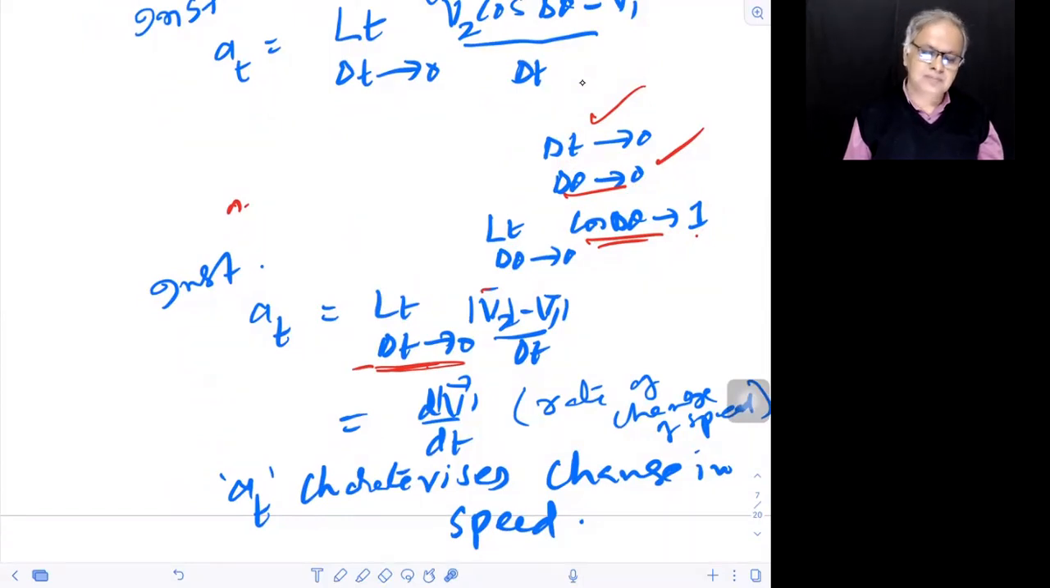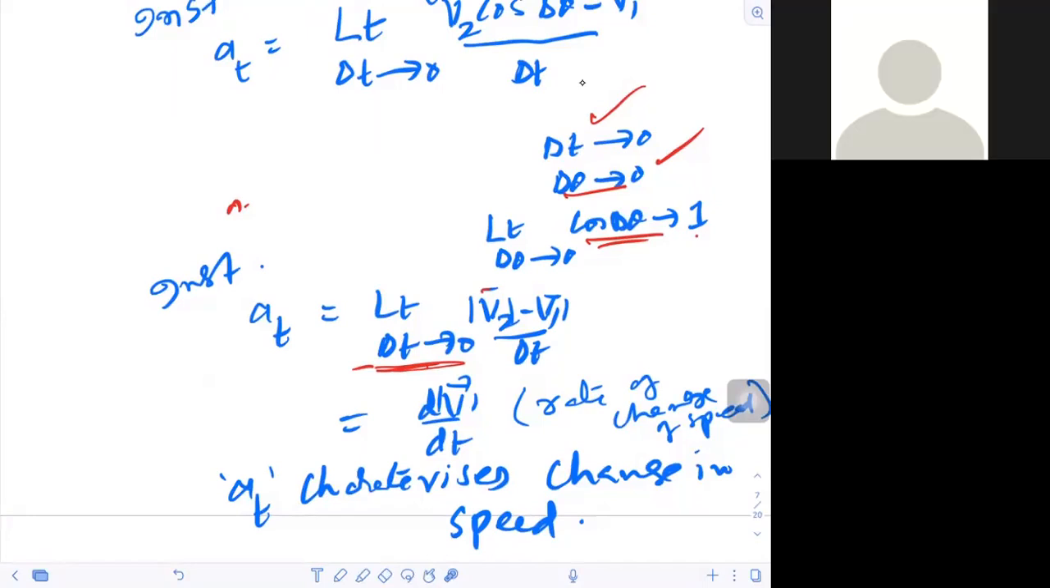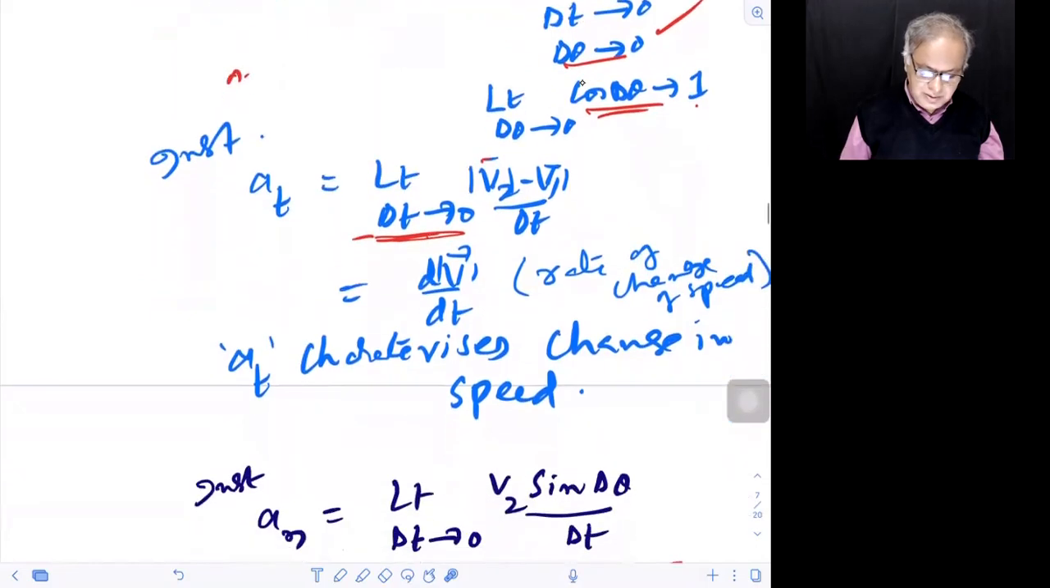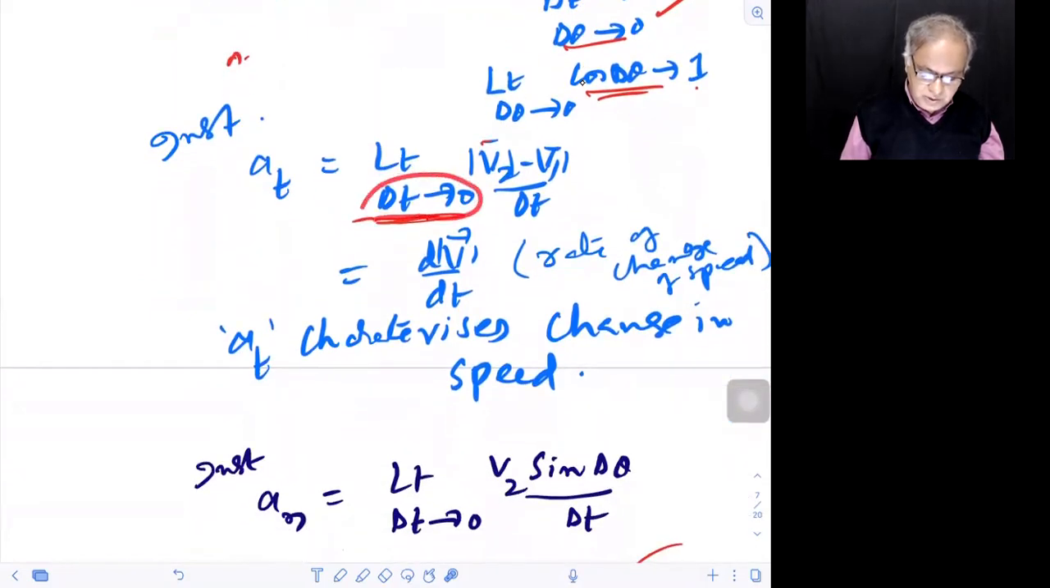Suhita, are you listening? So this cos delta theta, we're putting it as 1. Do you follow? So what do I get? A tangential equals limit of delta t tends to 0, (mod V2 minus mod V1) by delta t. Why? Because this has become 1. So (mod V2 minus mod V1) by delta t is A tangential. If I remove the limit delta t tends to 0, it becomes d mod V by dt. Isn't it so?